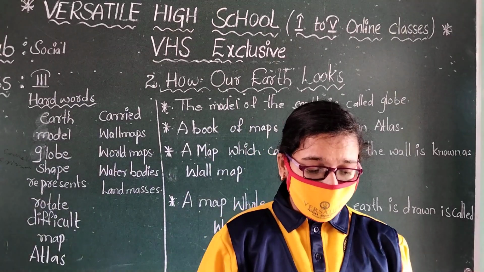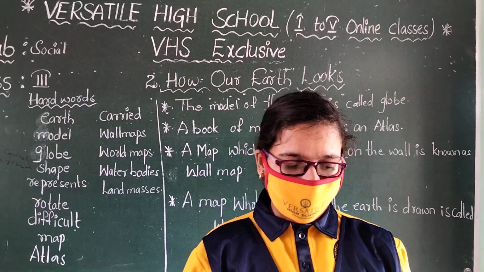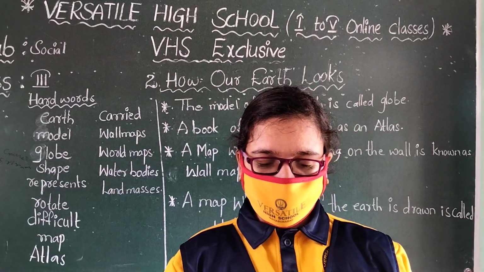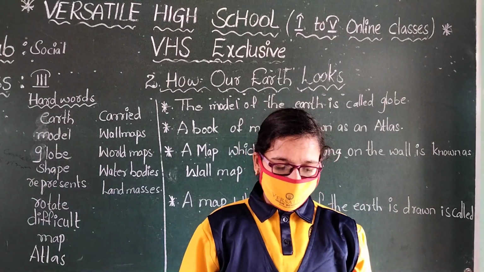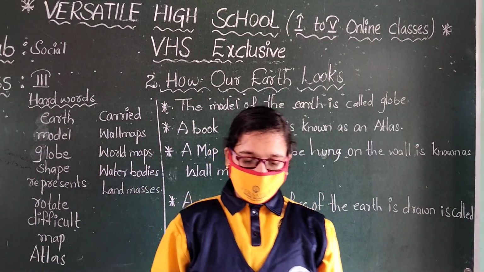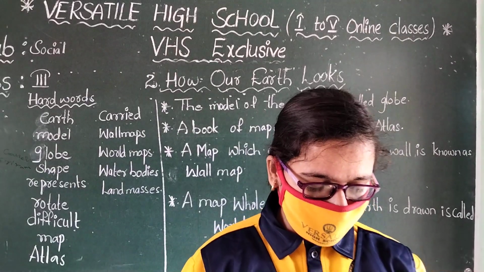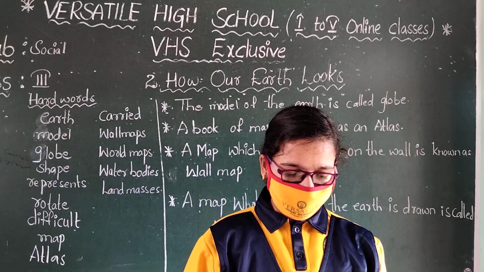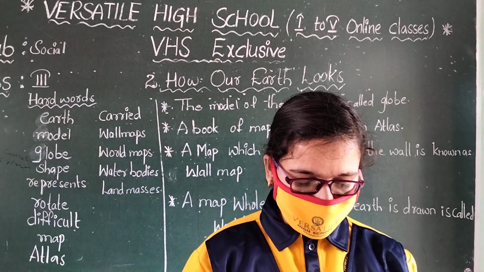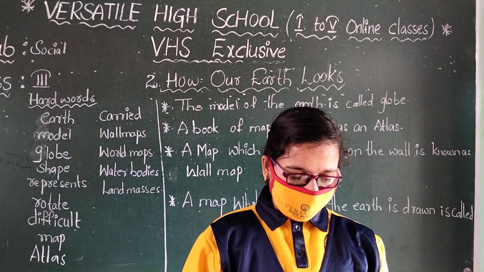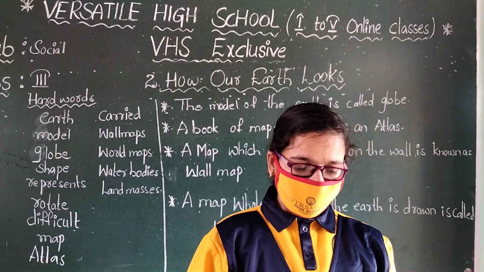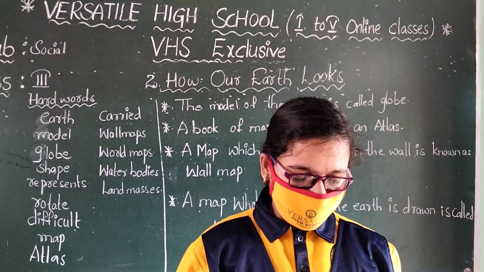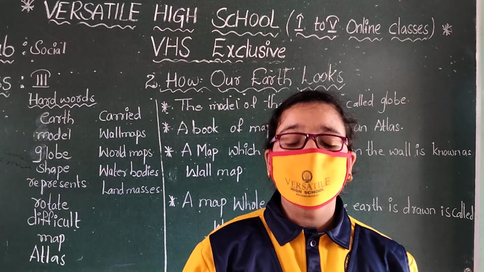We already know that the earth is round and very big. We cannot see the entire earth at one time. So we make a model of the earth to study it. This model is called a globe. A globe is round in shape like a ball. It represents the shape of the earth. It is fixed on a point and can be rotated on its axis just like the earth.